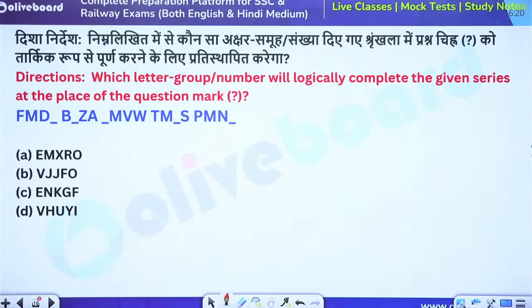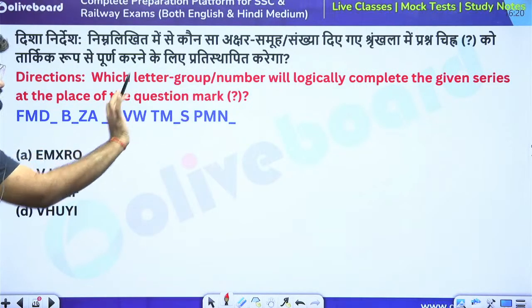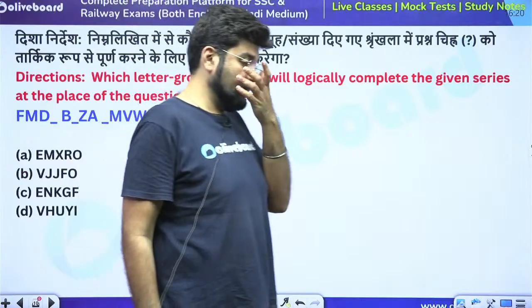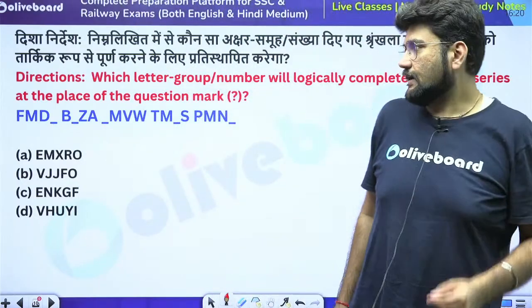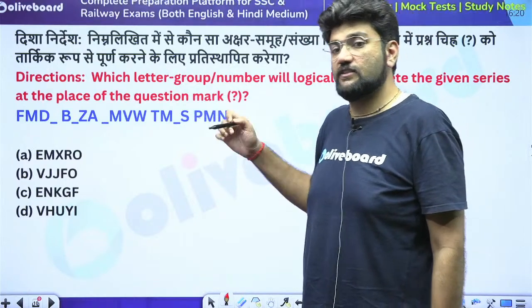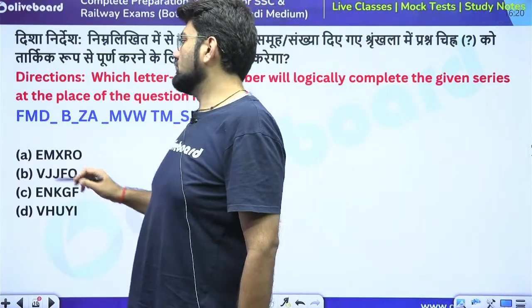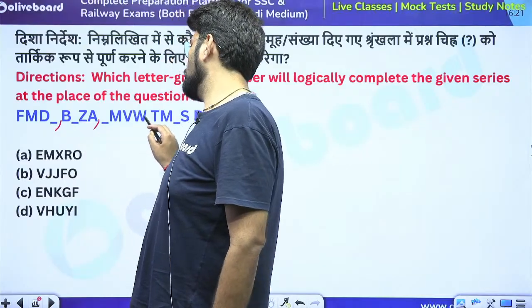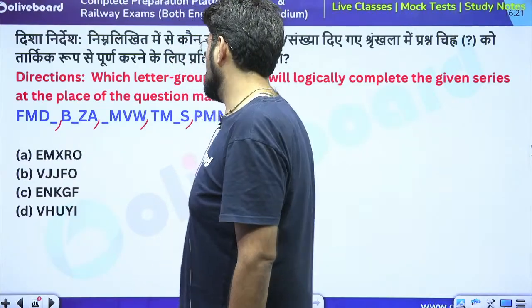Now, this question you will feel that some pattern is being repeated. But if you observe carefully, there is no pattern. FMD, MFD, you will never see that again anywhere. Even in the options, very rarely are you seeing something of that sort. There is no repetition whatsoever. So what is this? This was a new format of questions which was suddenly introduced once upon a time. That the question will appear like a letter repeated series, but it is actually a regular letter series with blanks. So this is what? 4 letters, comma, 4 letters, comma, 4 letters, comma, 4 letters, comma, 4 letters. This is the logic here.